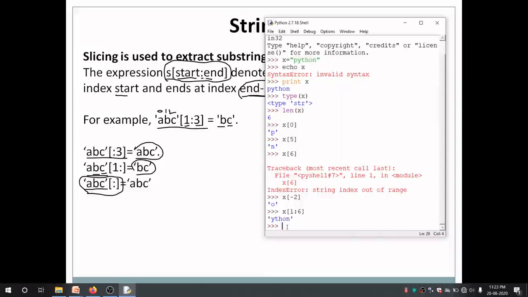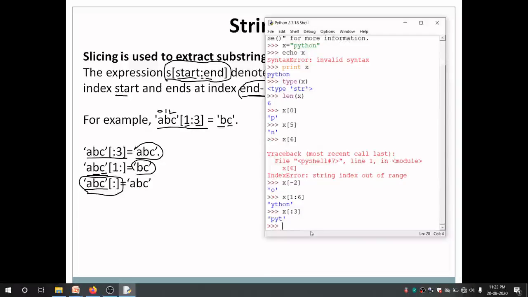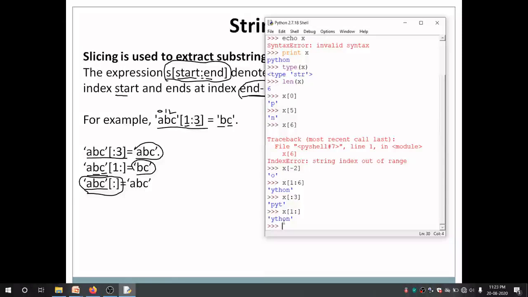As I've told you, it is even possible that we skip the start and include only the end. In that case, start is considered as the first character, that is 0. So you can see the output has started from 0. It is also possible to declare the start but not declare the end. In that case, end is considered as the length of the string. So we have this output.